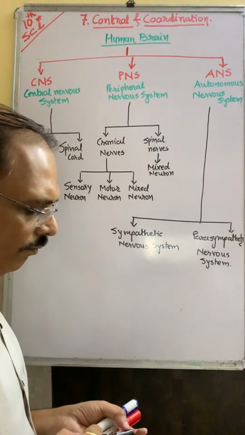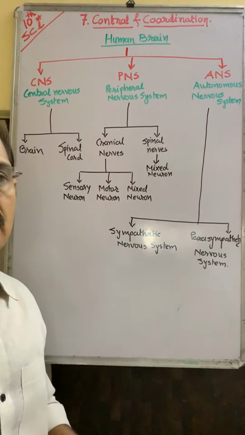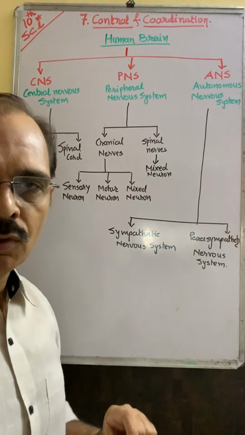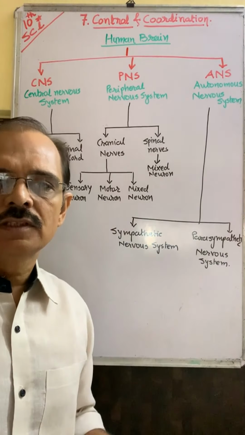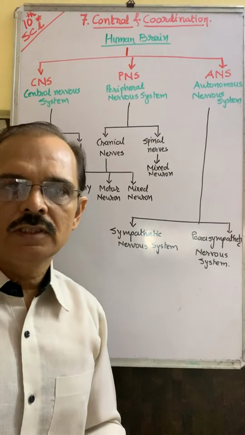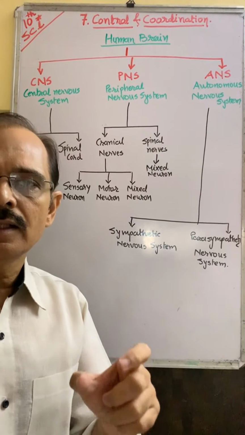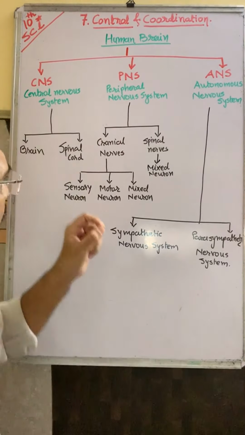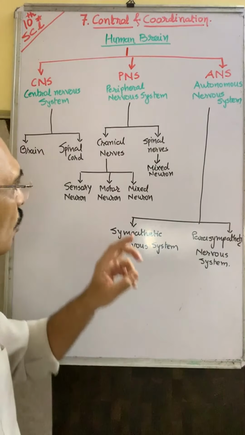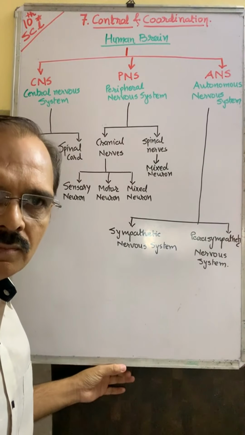See here, the human nervous system is divided into parts if you want to learn it: CNS, PNS and ANS. Full form of CNS is central nervous system. Central nervous system is called the main nervous system, and all know that the main system is directly connected with the brain, and spinal cord acts as assistant of brain. So in central nervous system, brain and spinal cord are there.